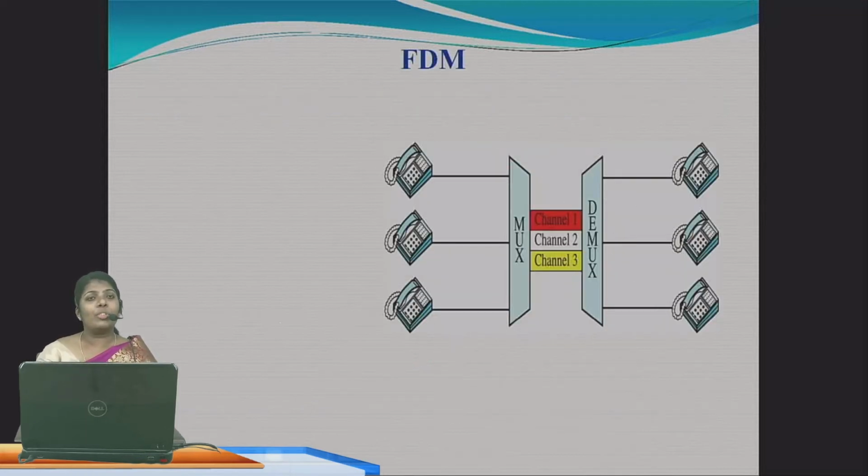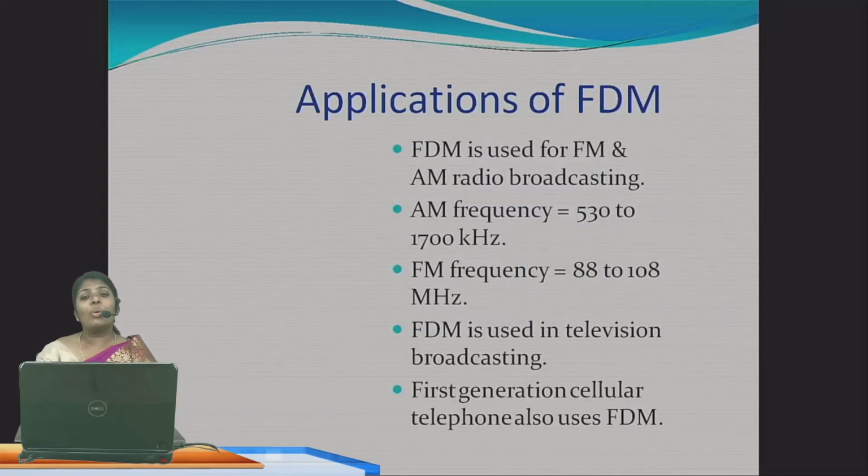Here three telephones are there, the three telephones and the three links. The three signals, because they have different frequencies, are combined into a composite link. So you can see for what purpose frequency division multiplexing is used.